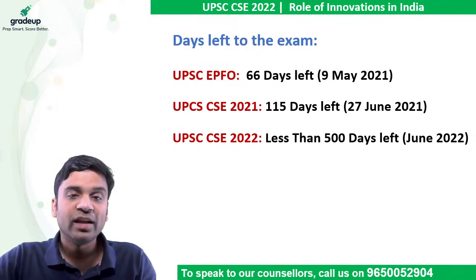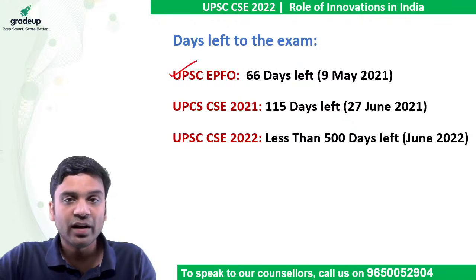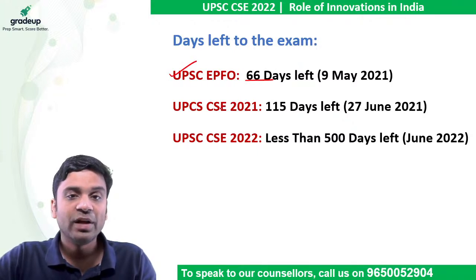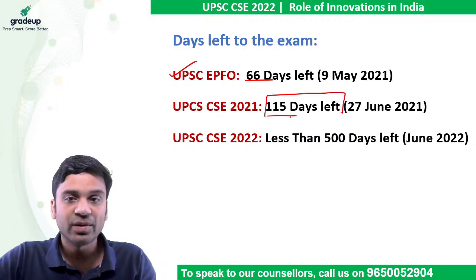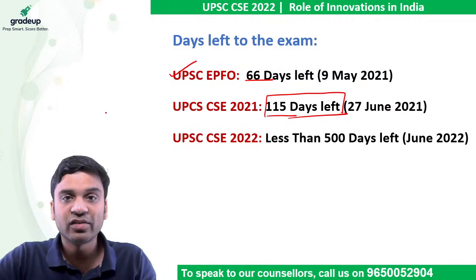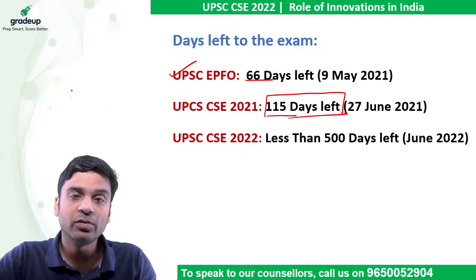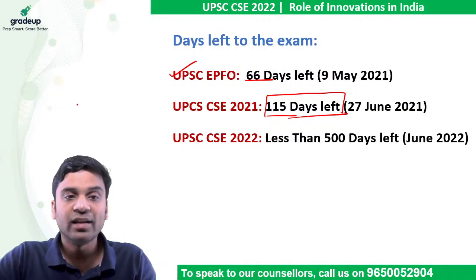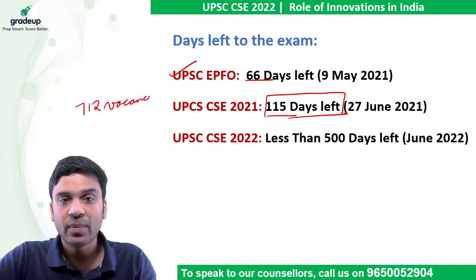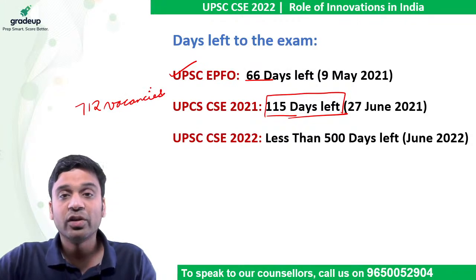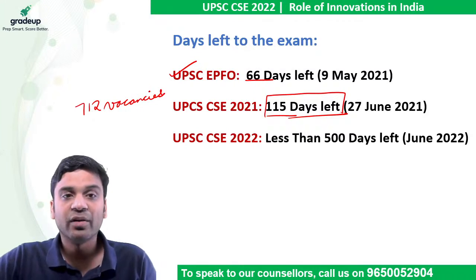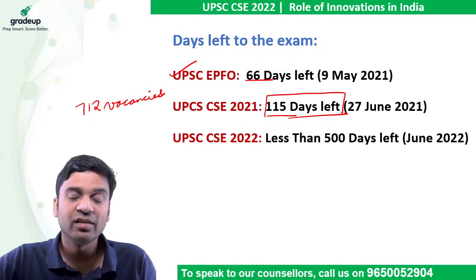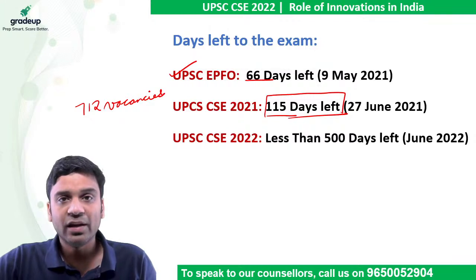And the countdown for the exams: UPSC EPFO, hardly 66 days. For UPSC CSE 2021, there are only 115 days left. Today the notification has come out. I hope you're aware the UPSC notification has come out today, and there are only 712 vacancies. So as you know, the competition is as tough. There are more and more people from the private sector, from various fields, who are preparing for the exam.